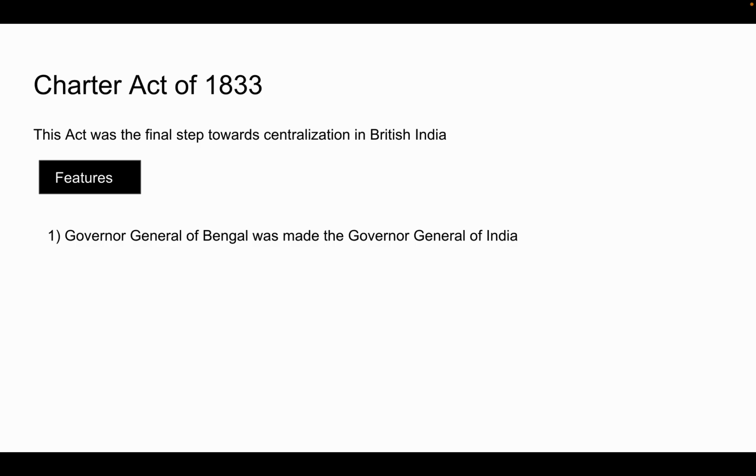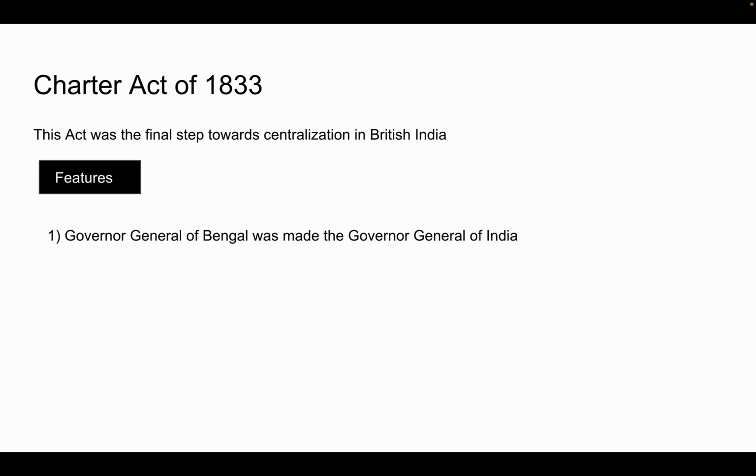What this Act of 1833 did, it made the Governor General of Bengal the Governor General of India, which also meant that they gave him all the civil and military powers. And this Act created for the first time the Government of India, which had authority over the entire territorial area which was possessed by the British in India.